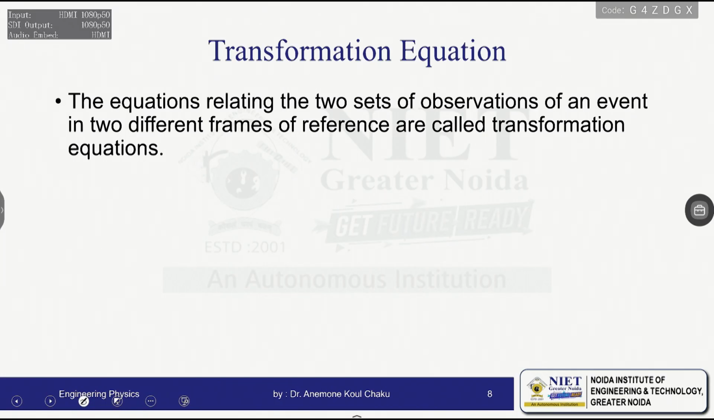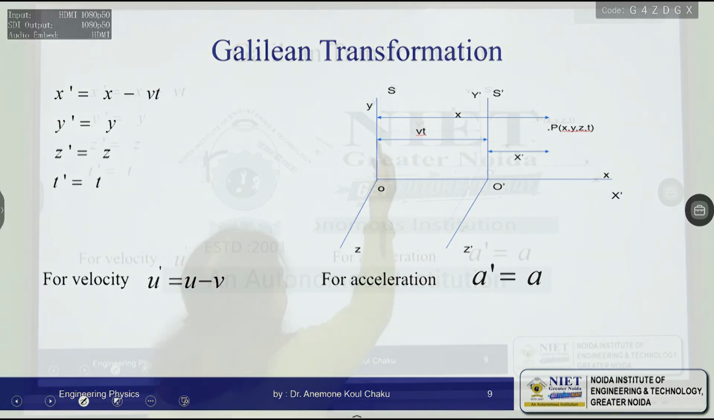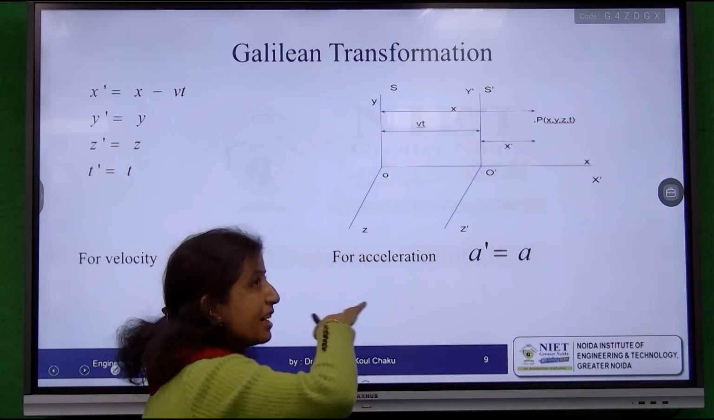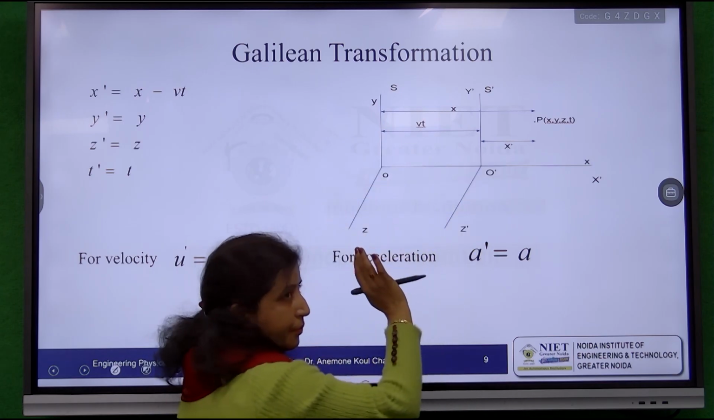To understand this transformation equation, I will first take the example of the Galilean transformation. The Galilean transformation is based on age-old classical physics. It has nothing to do with the relativity part yet. To conceive it, we can take a frame, for example a railway station or, especially, a railway track on which the train is initially present.